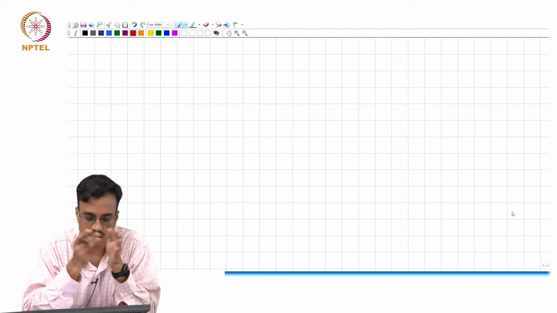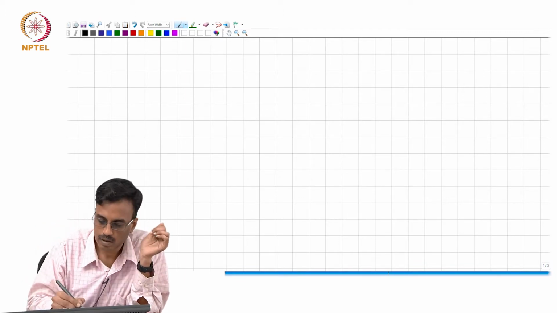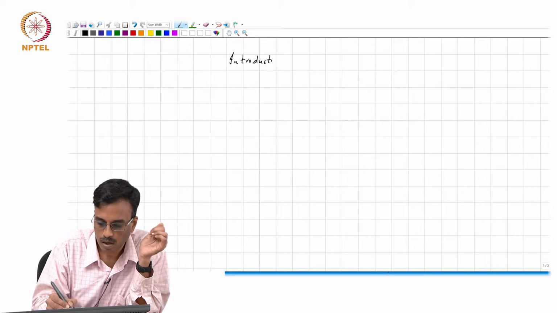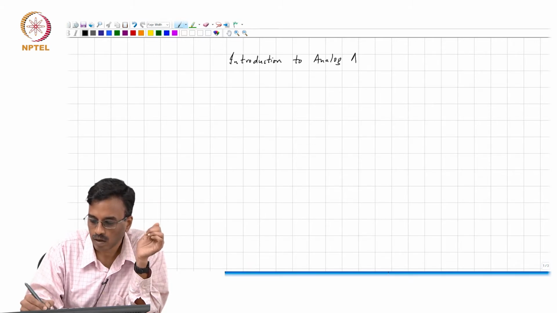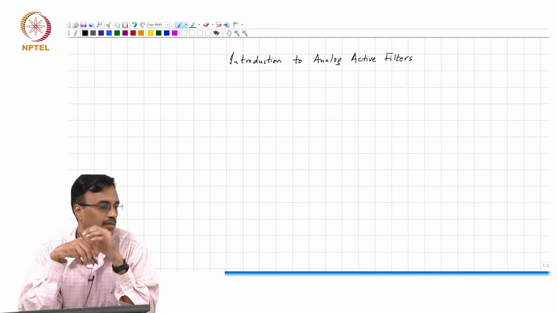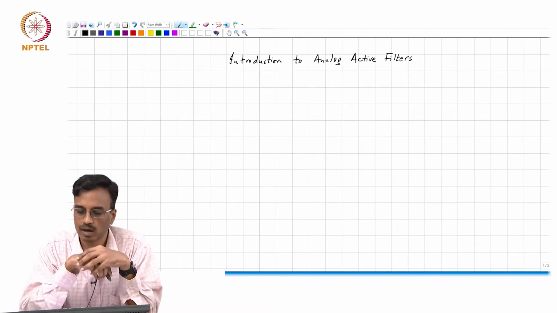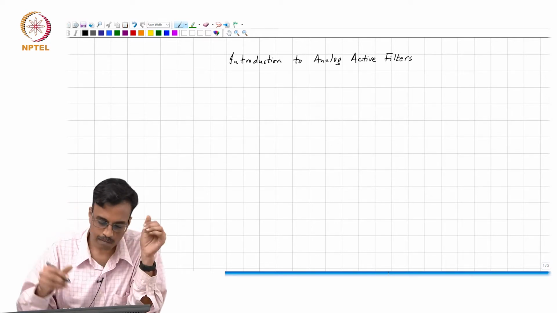Today we will start a new topic, and that is an introduction to analog filtering, more specifically analog active filters. Before we get into the details, I would like to motivate the topic, and we kind of brushed upon this in the very introductory class.